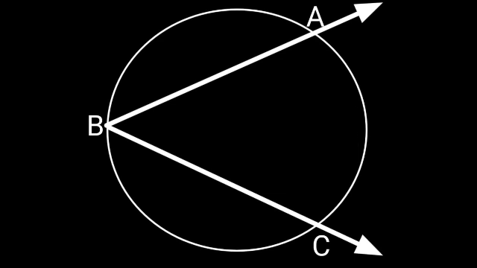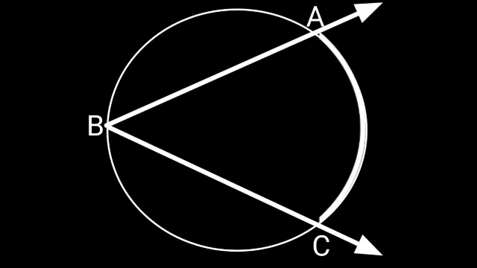Every point of the arc is an interior point of angle ABC except the endpoints A and C. There are two endpoints.